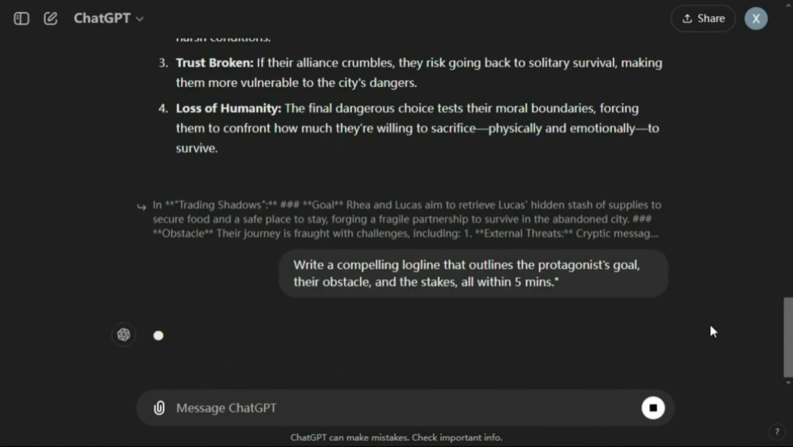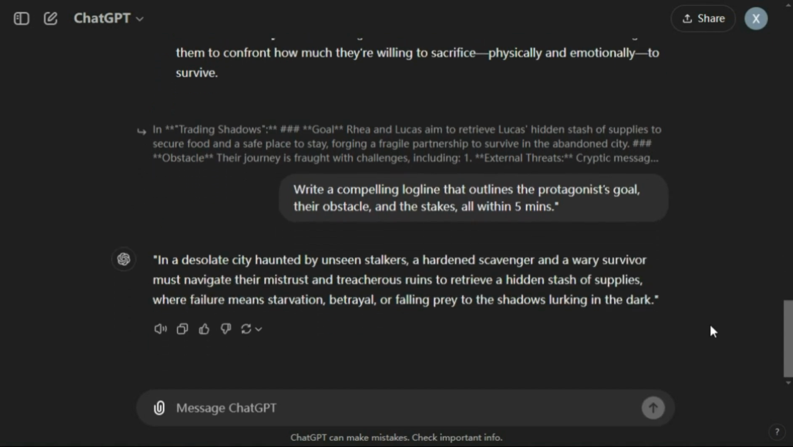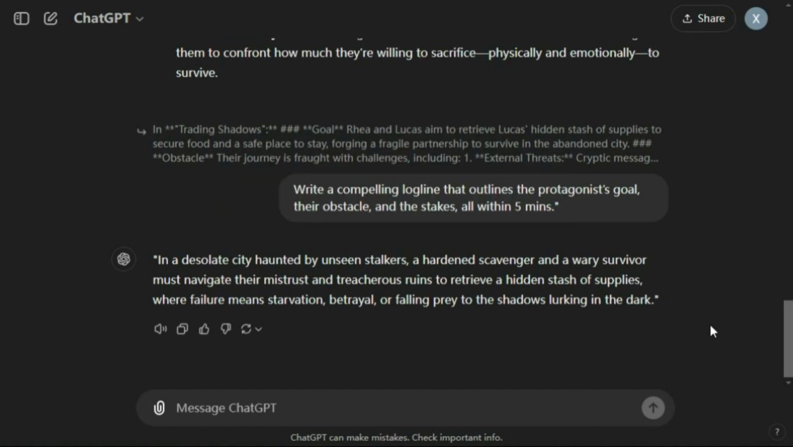ChatGPT replied, in a desolate city haunted by unseen stalkers, a hardened scavenger and a wary survivor must navigate their mistrust and treacherous ruins to retrieve a hidden stash of supplies, where failure means starvation, betrayal, or falling prey to the shadows lurking in the dark. This sets the stage perfectly, highlighting the tension, stakes, and atmosphere of the film.